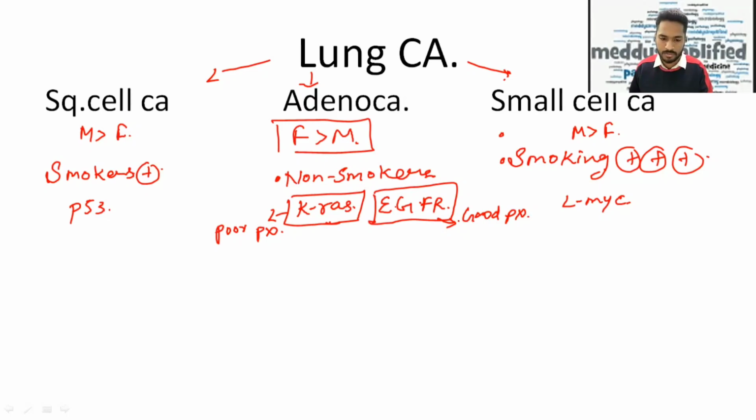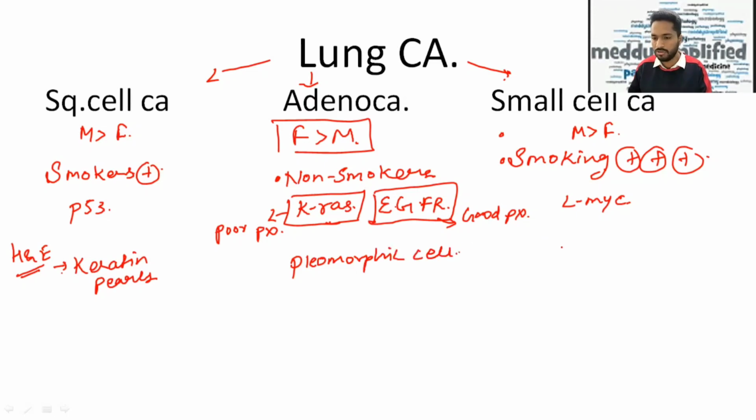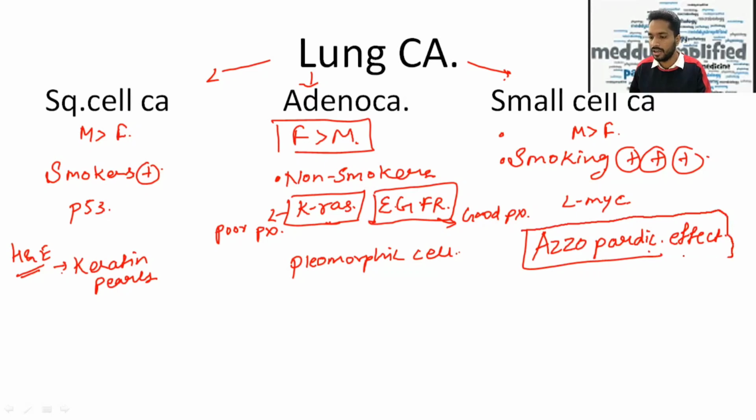Then going further, if we talk about H&E, on H&E in squamous cell carcinoma, we'll see keratin pearls. If we talk about adenocarcinoma, we'll see pleomorphic cells. Whereas in small cell carcinoma of lung, we'll see the Azzopardi effect. Okay, so this is important. What is the Azzopardi effect exactly? I'll show you and tell you within a while. So just remember, the Azzopardi effect is seen in small cell carcinoma.